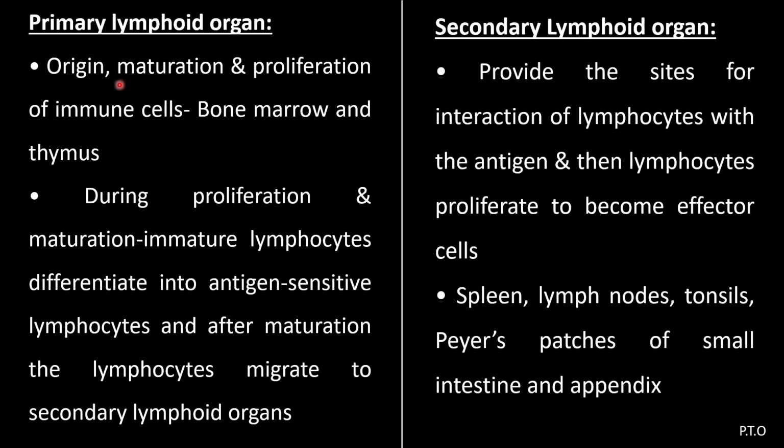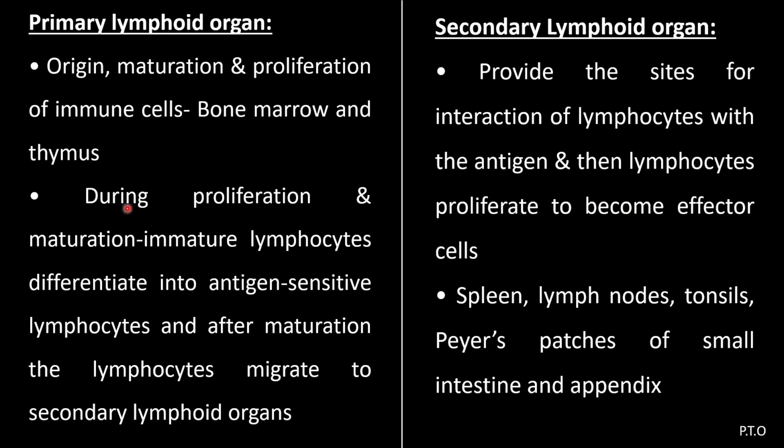Primary lymphoid organs are where origin, maturation, and proliferation of immune cells take place. Bone marrow and thymus gland are primary lymphoid organs. Secondary lymphoid organs provide sites for interaction of lymphocytes with the antigen, and then lymphocytes proliferate to become effector cells.